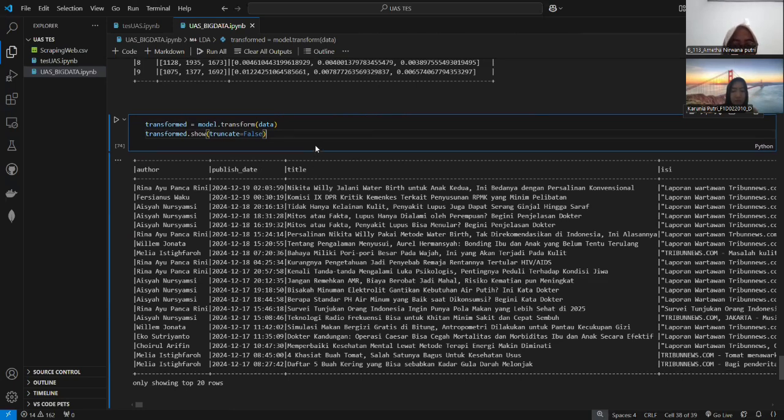It gives a percentage for each topic in every document, helping you see which topics are most important for each one.